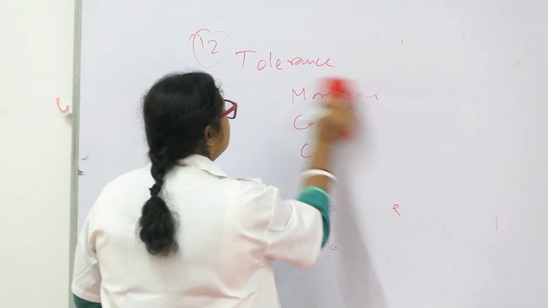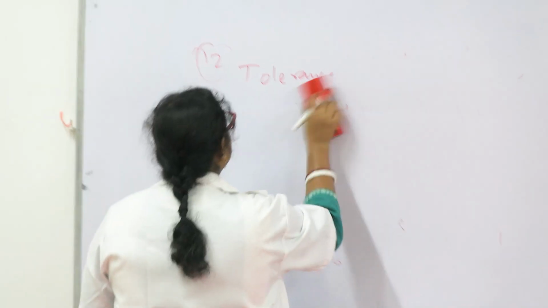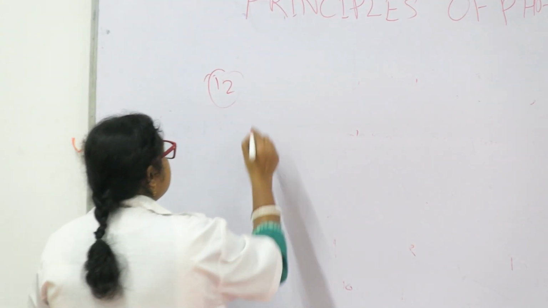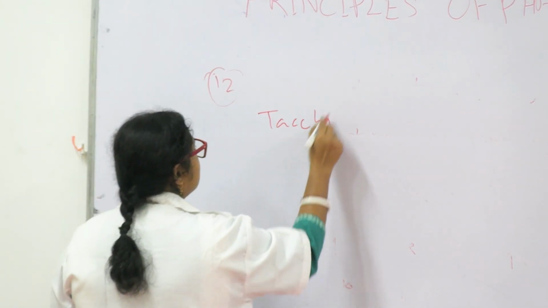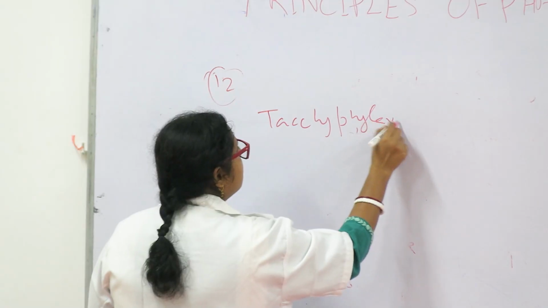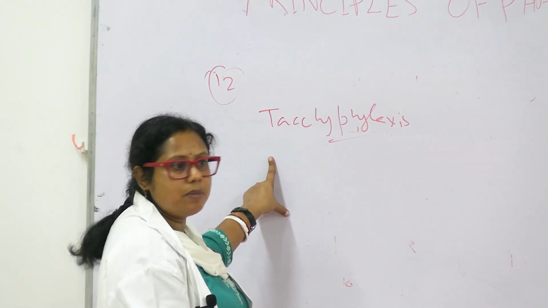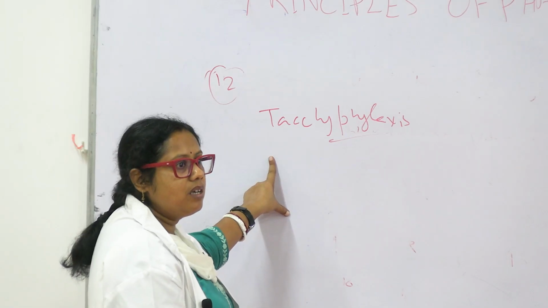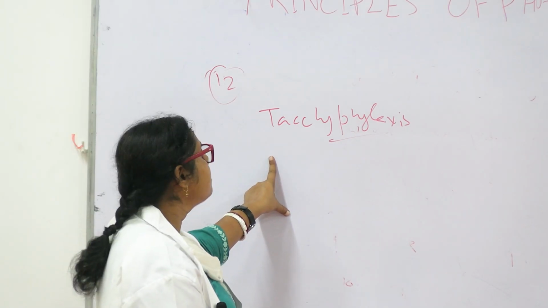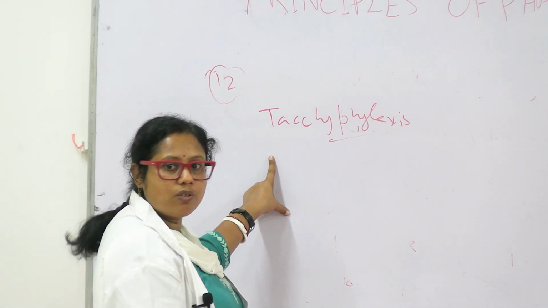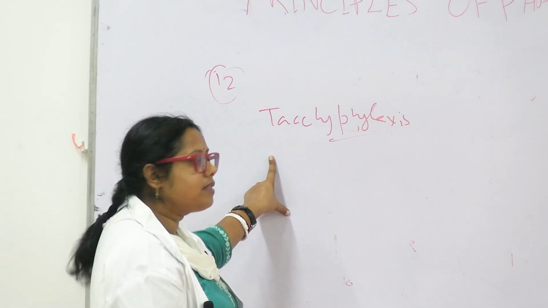And there is another term, tachyphylaxis. Tachyphylaxis is what happens if a drug is given repeatedly: the effect of the drug is reduced.